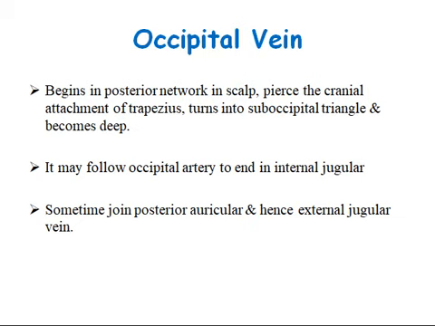Occipital vein. It begins in the posterior network in the scalp, pierces the cranial attachment of trapezius, then turns into the suboccipital triangle and becomes deep. It may follow the occipital artery to end in the internal jugular vein, or sometimes it joins the posterior auricular vein and hence forms the external jugular vein.